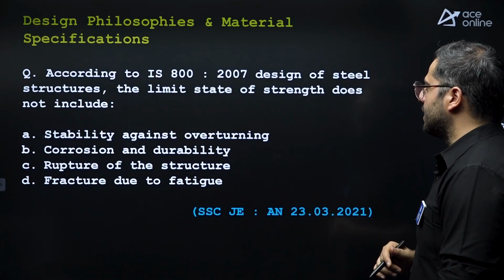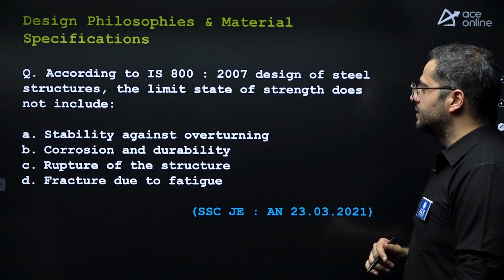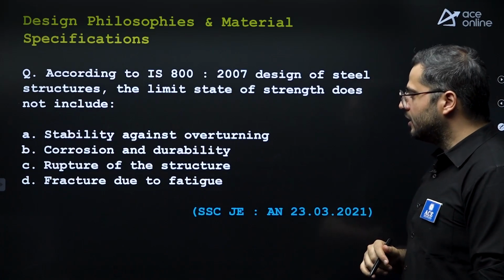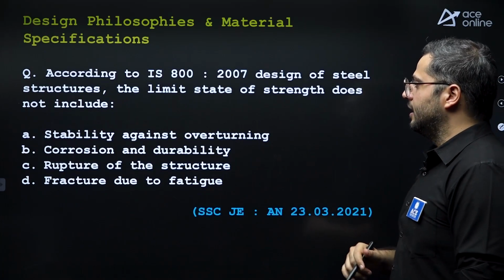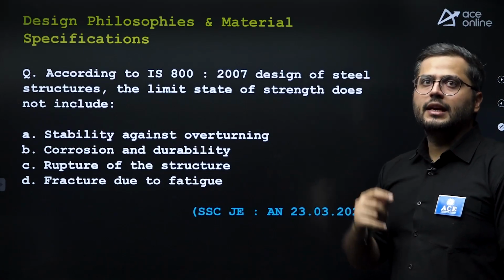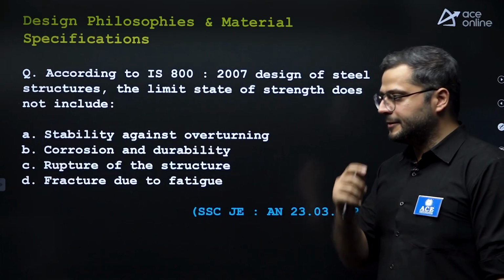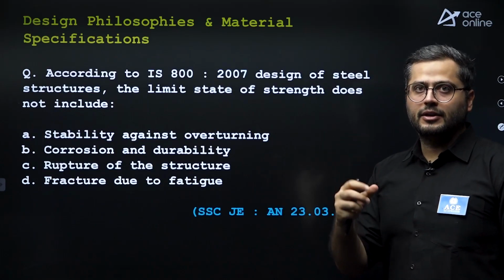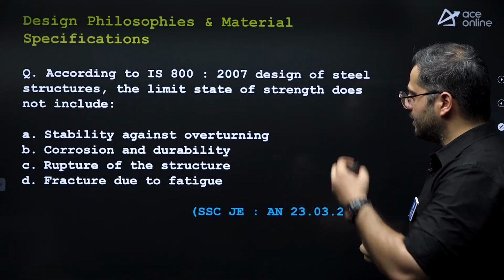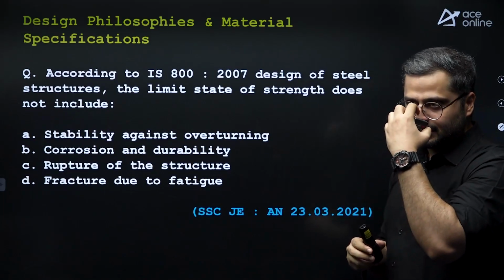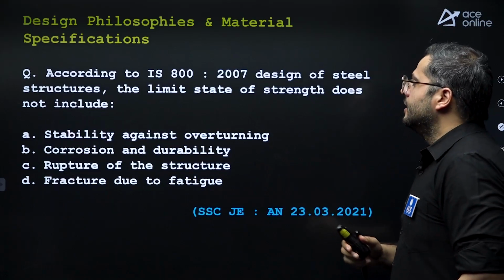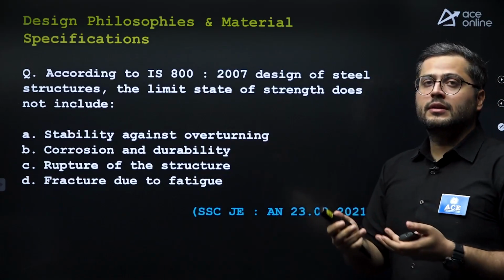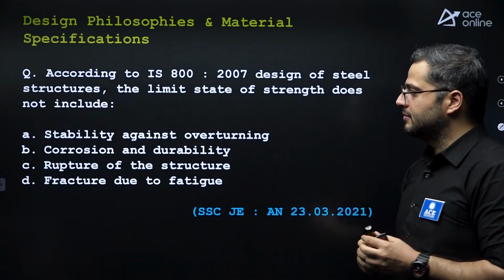According to IS 800 2007, design of steel structures, the limit state of strength does not include. So, limit state of strength is basically covering the strength aspect of a particular structure, design of structure with respect to strength, right? Ability to resist loads, right? So, ability to resist factored loads.